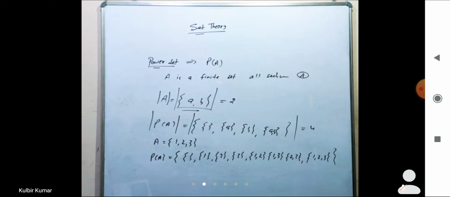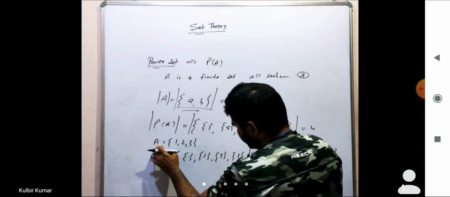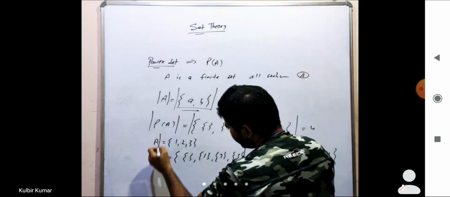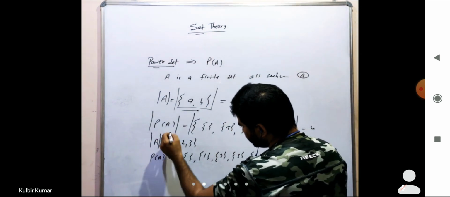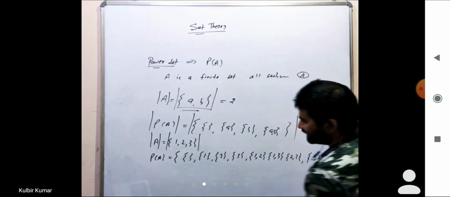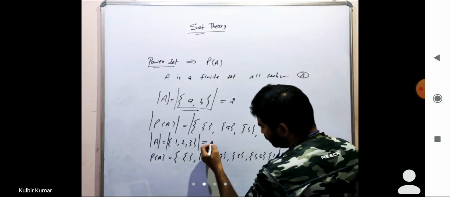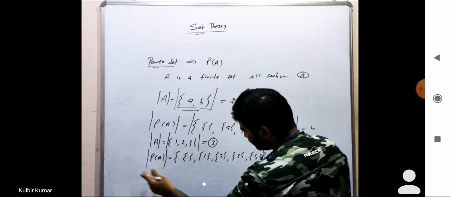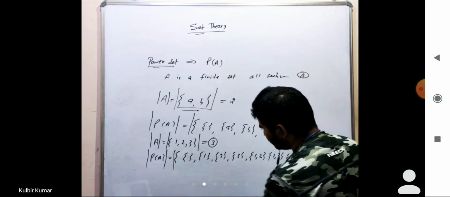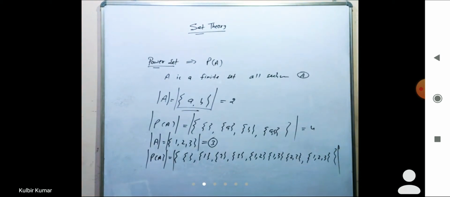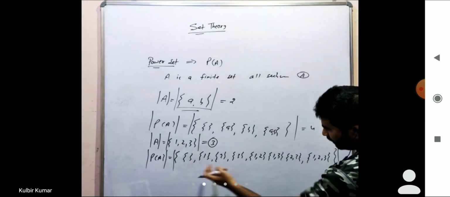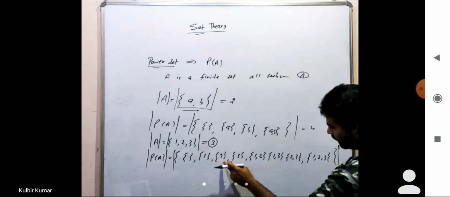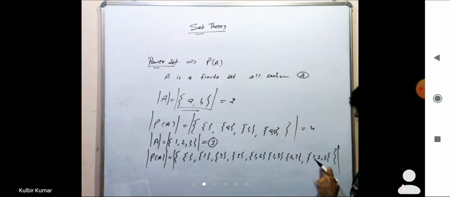Okay. Then if we talk about this one, what is the cardinality of this one? Cardinality of this one is the number of elements inside this set. So it is equal to 3. What about the power set cardinality? Cardinality of the power set means count the number of elements. It is 1 2 3 4 5 6 7 and 8. So cardinality of this one is 8.